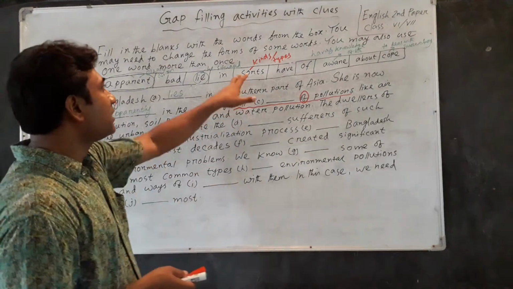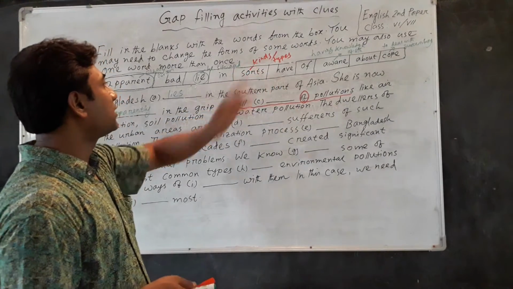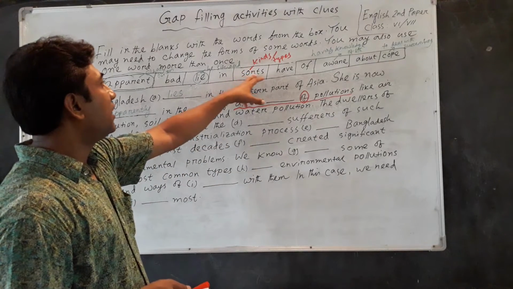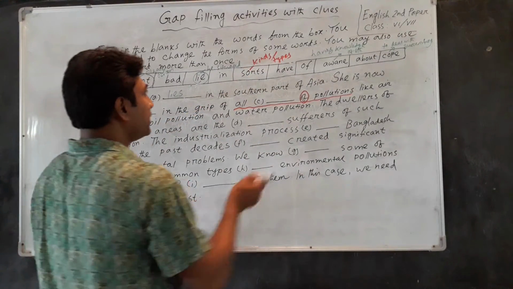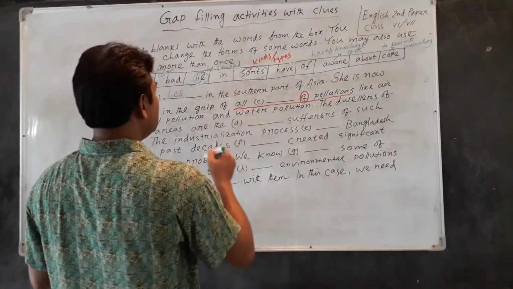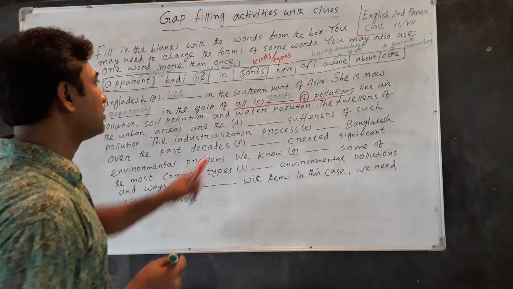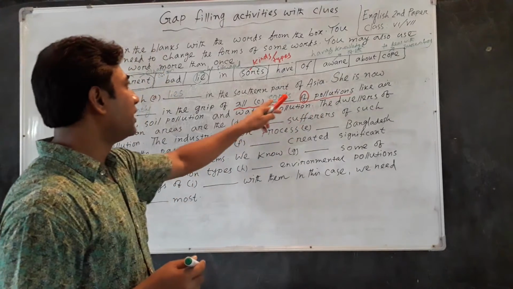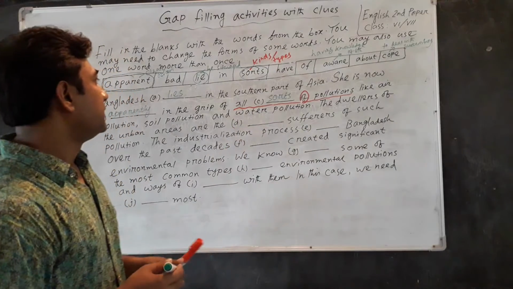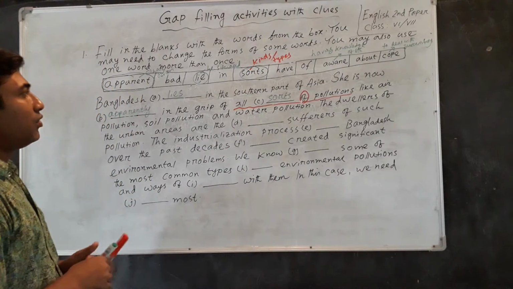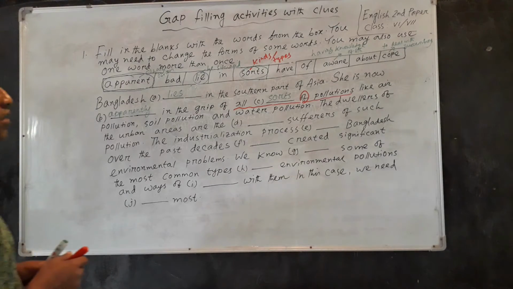But there is no word like kinds or types in the box. But in the box a synonymous word of kinds and types has been written, and that is sorts, and it will be written here. It means kinds or types. All sorts of pollutions. Noun plus preposition plus noun. All sorts of means all kinds of pollution like air pollution, soil pollution and water pollution.